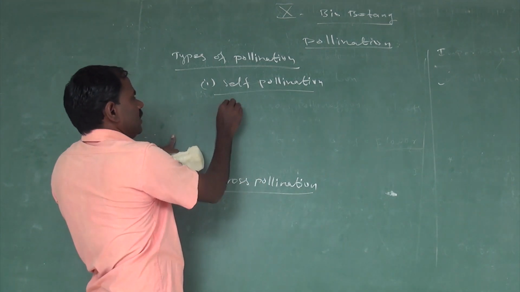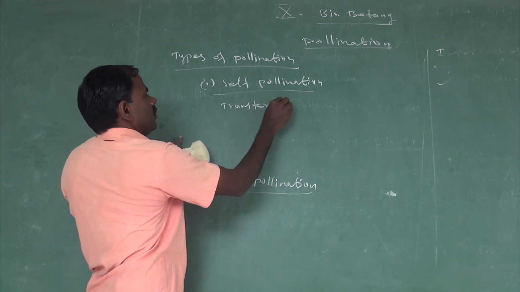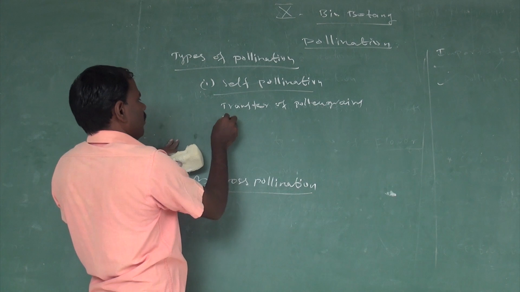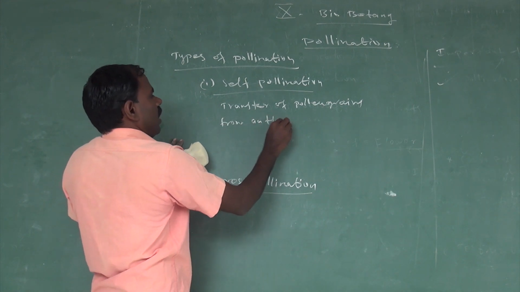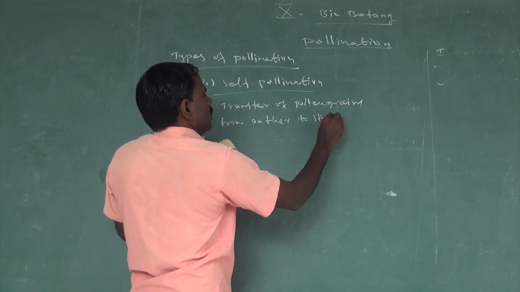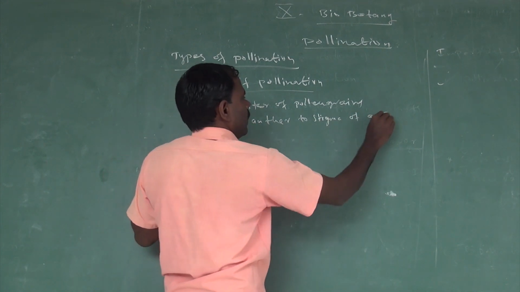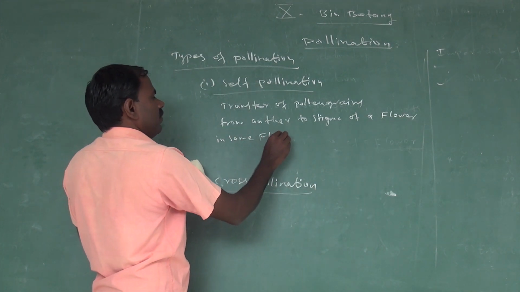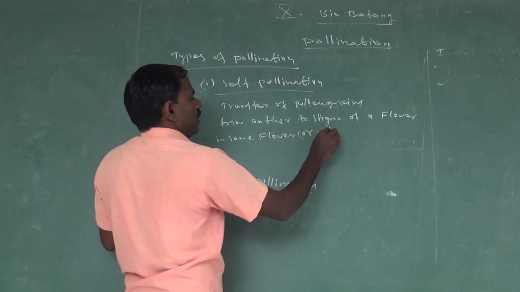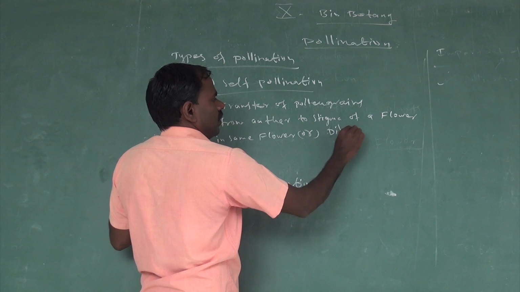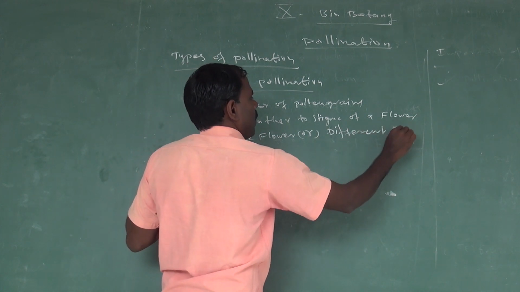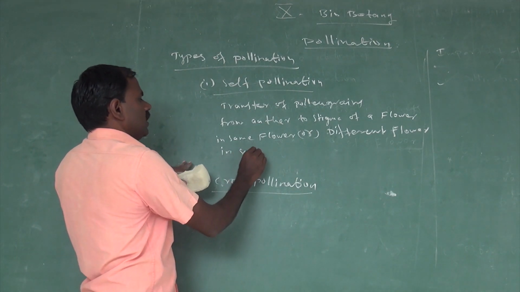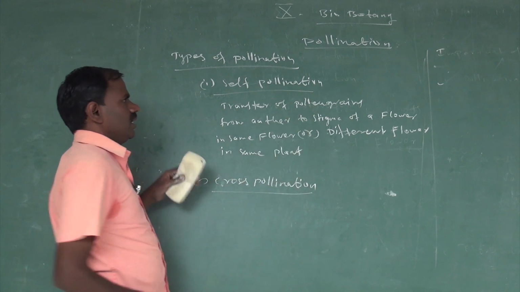The transfer of pollen grains from anther to stigma of a flower, in the same flower or in a different flower of the same plant, is called self pollination.